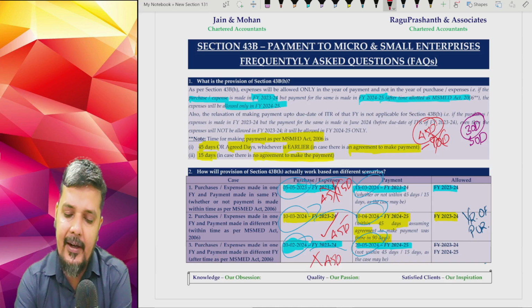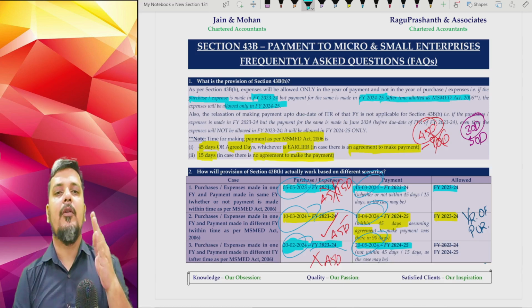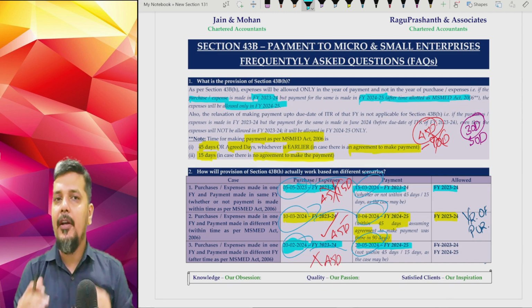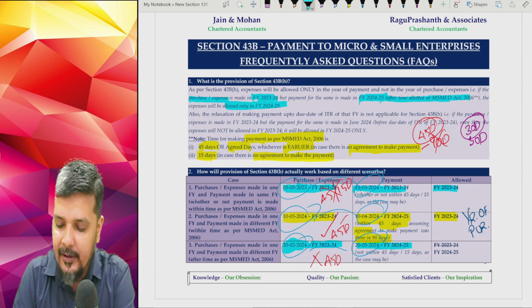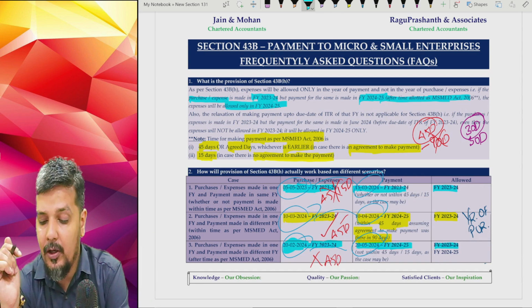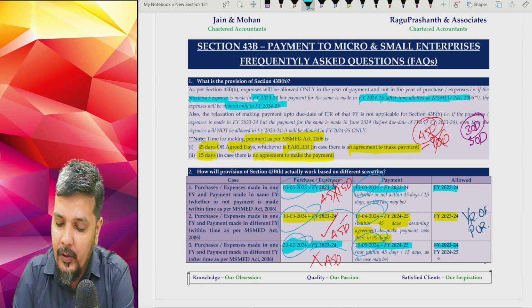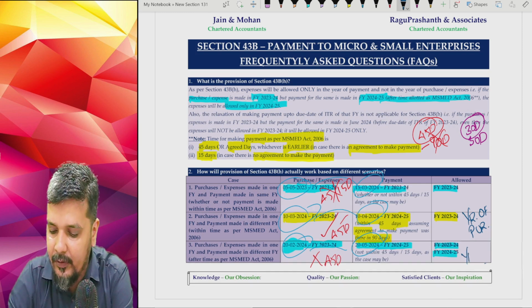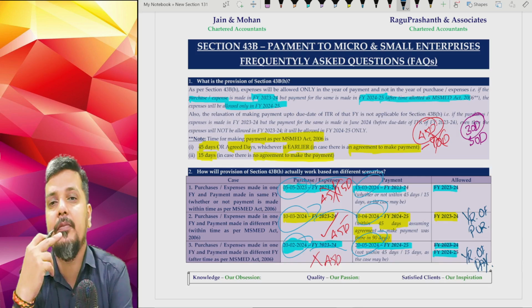Please understand that in this scenario, year of purchase is 23-24, year of payment is 24-25, and the payment did not happen as per the MSMED Act. You cannot claim that as an expense in financial year 23-24, year of purchase, not allowed. You can claim that as an expense only in financial year 24-25, which is the year of your payment.